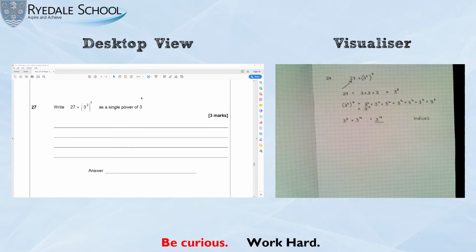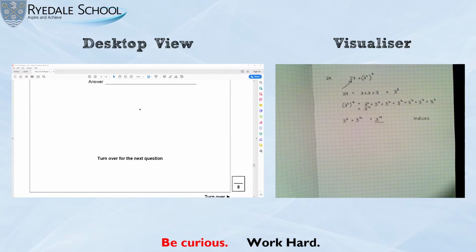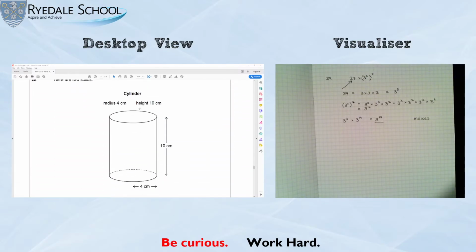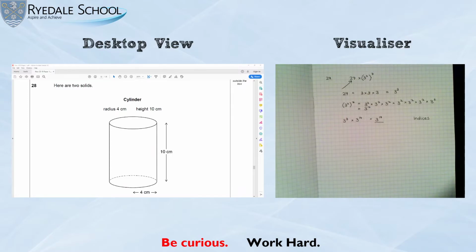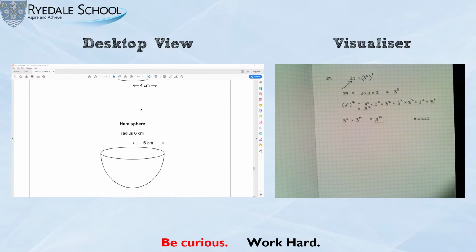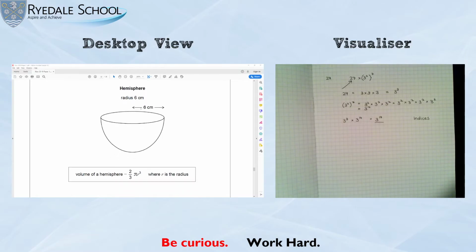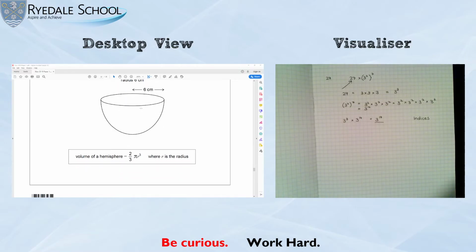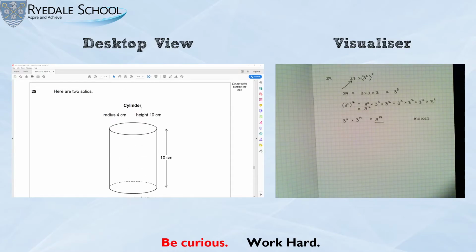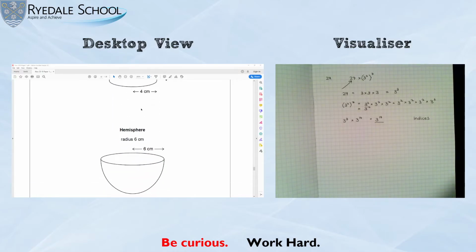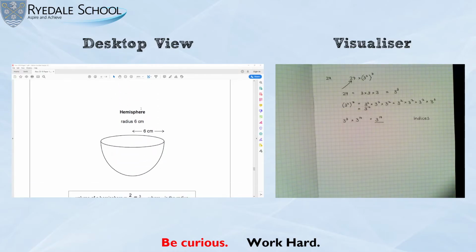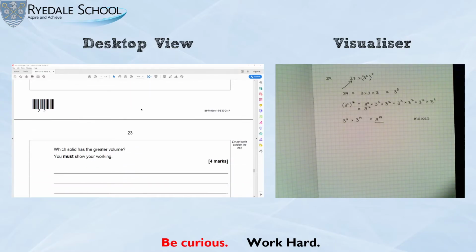Okay, moving on. I believe we've got one more question that Oliver asked for, so I'm going to do question 28. Okay, here are 2 solids. Cylinder, lovely. Hemisphere, volume. Let me guess, it's going to say the volume is the same. Or is it not? Oh, which solid has the greater volume?